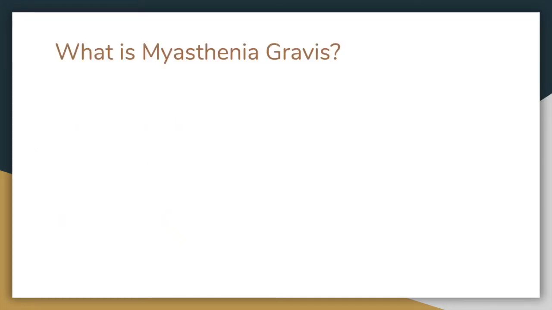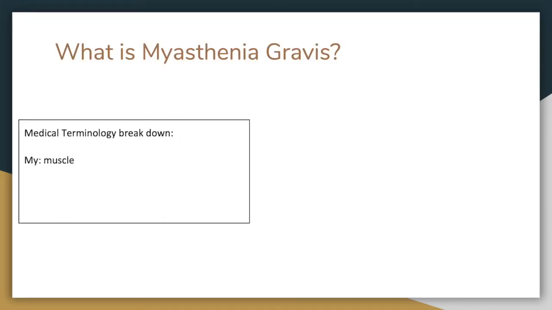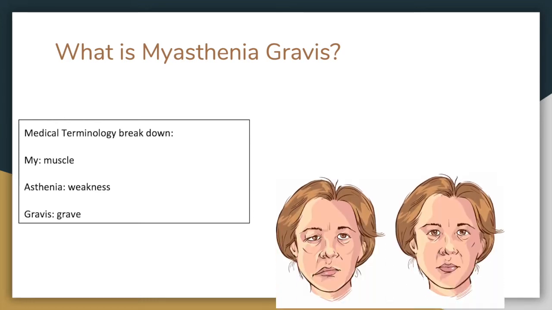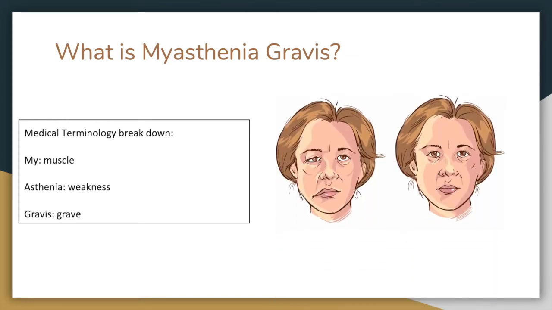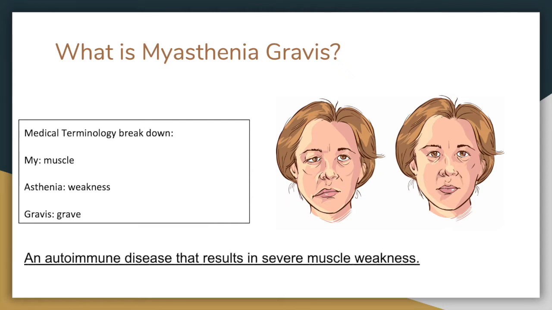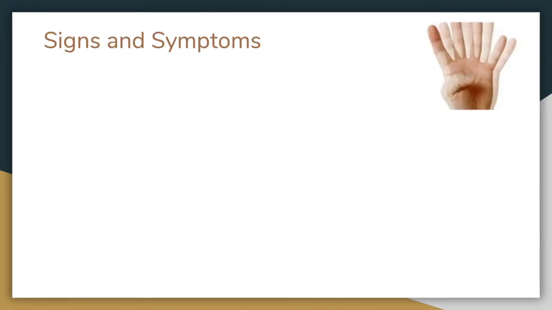So what is myasthenia gravis? Looking at the medical terminology, "my" means muscle, "asthenia" means weakness, and "gravis" means grave. When we put all that together, we see that it is an autoimmune disease that causes severe muscle weakness.